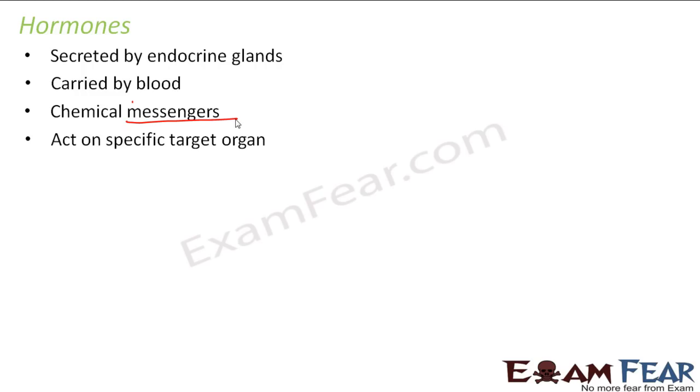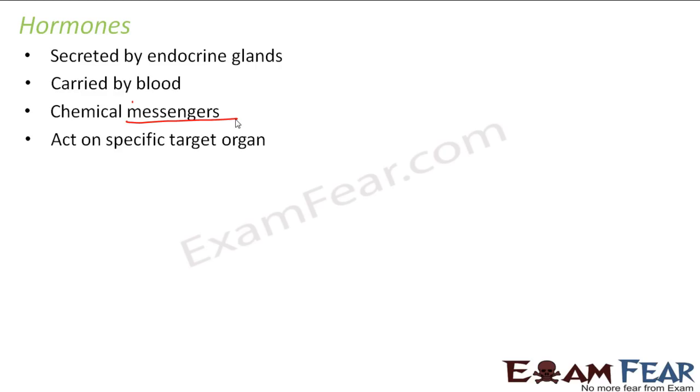Let us look at this example. Just now I was talking about the postman. The postman brings us letters. Let us suppose the postman got some 100 letters from the post office. It is not that he will go and distribute those 100 letters to any of the 100 houses. He has to act on specific houses. How does he know which are those specific houses? With the help of the address which is mentioned on the envelope of each letter. So he will go to that specific address and deliver that letter to that particular house. Similarly, he will go to another house and deliver that letter to that particular house.